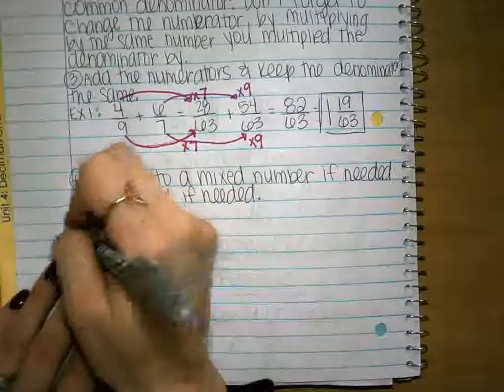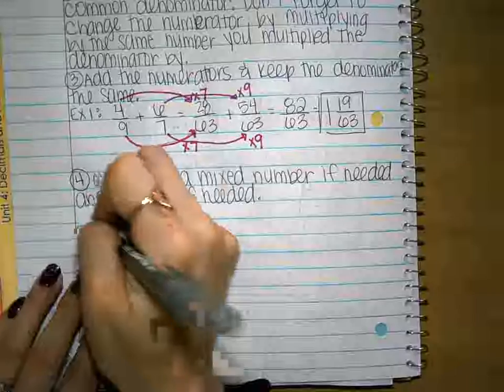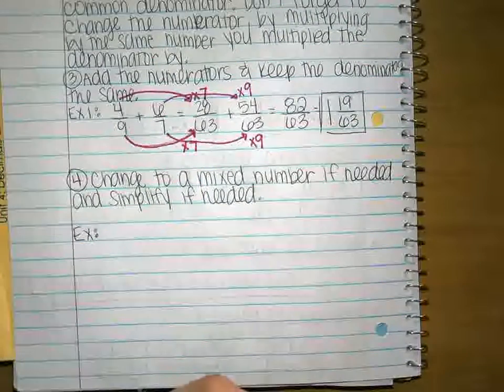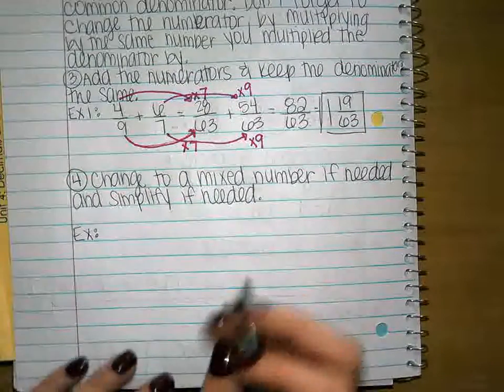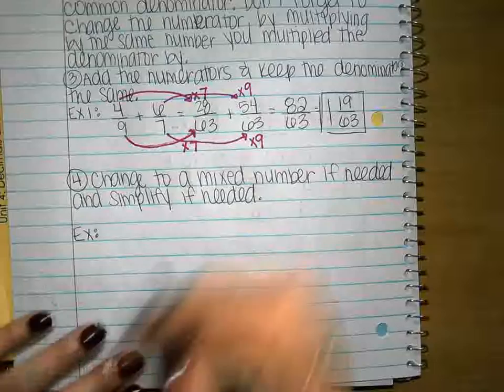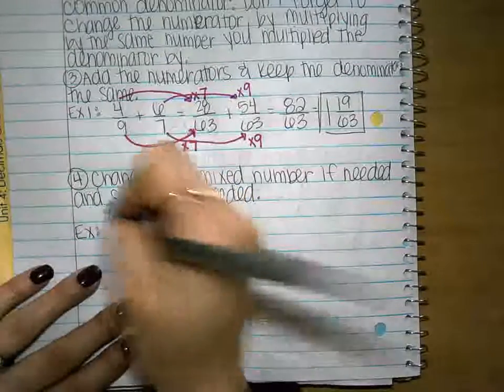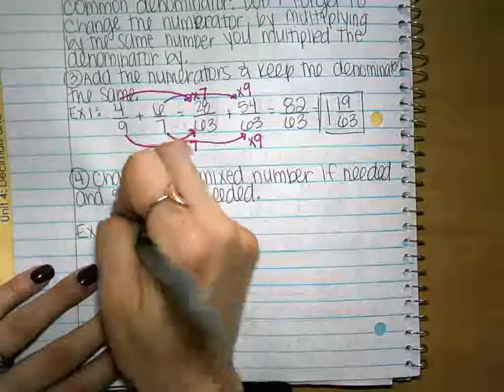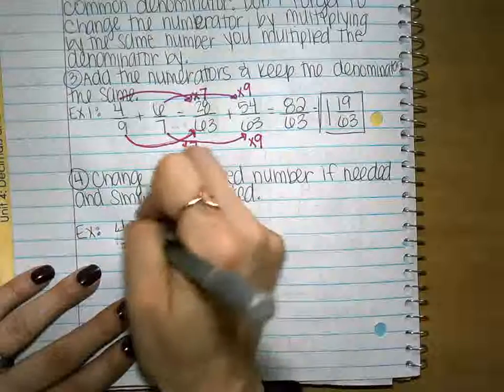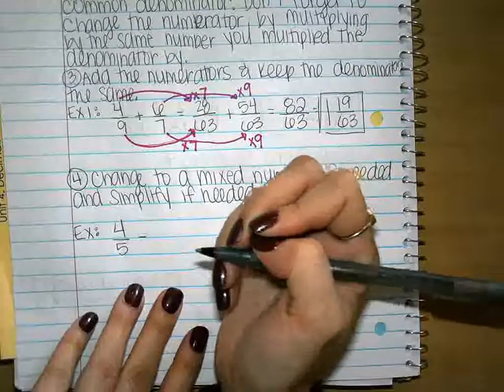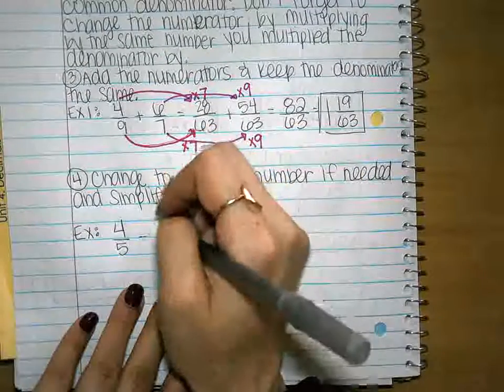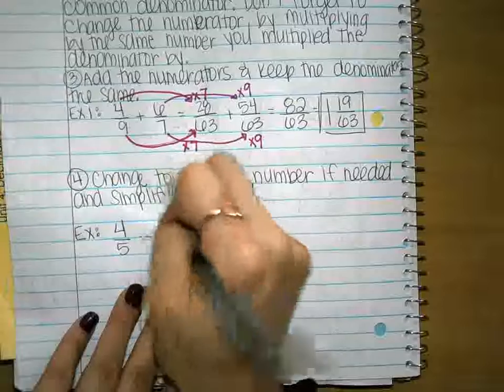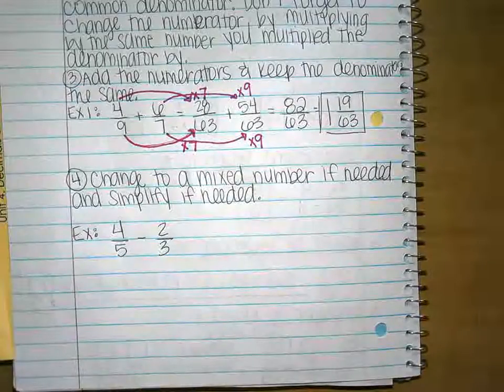Let's do one subtracting problem, and then we'll call our notes good. Let's do 4/5 minus 2/3.